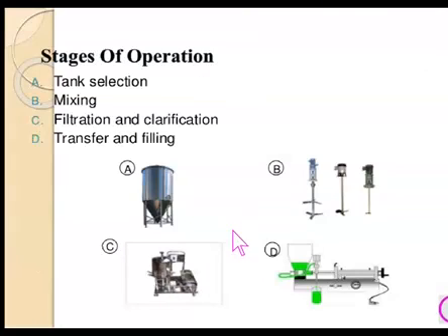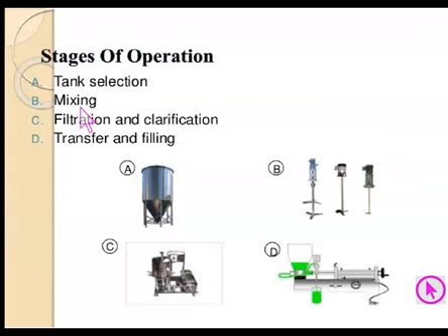These are the stages of operation: tank selection, mixing, filtration and clarification, transfer, and filling. So as we have reviewed the process of liquid oral manufacturing, the equipment selection part is the important one. The tank selection will be the first one because this is the basic equipment where the large quantity of liquids we have to process.